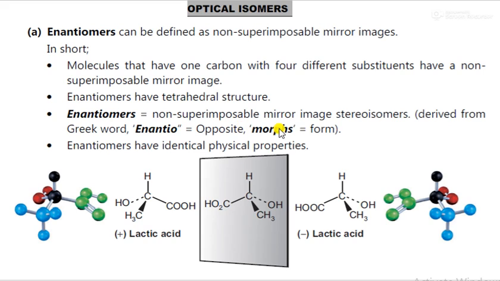Enantio means opposite and morph means different form. These have identical physical properties. Now you can see this is your plus lactic acid and the minus lactic acid. These two are non-superimposable mirror images. That's why they are called enantiomers, and they have identical physical properties.